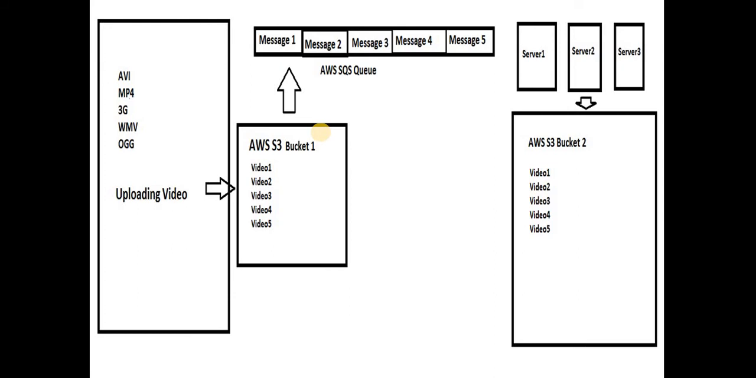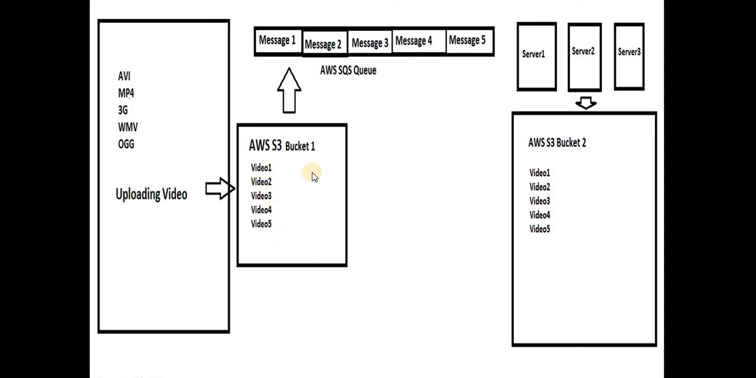So here is a simple example, like we are uploading videos to an application. We can take YouTube as an example. We are uploading videos to YouTube in any format, MP4, 3GP, WMV or AVI, and YouTube processes the videos and converts all of them to a particular format. So on the left side, videos in different formats are uploaded by the user to the application, or I can say YouTube. Then these videos are stored in the AWS S3 bucket 1 with the names video 1, video 2, video 3 and so on.